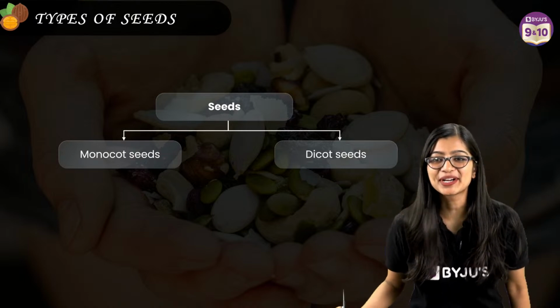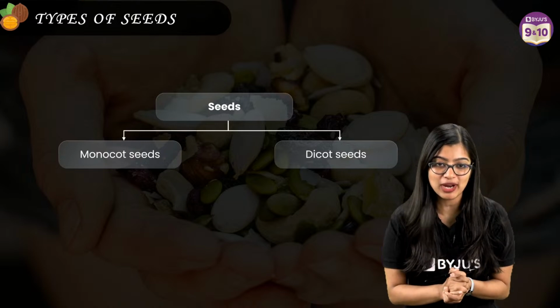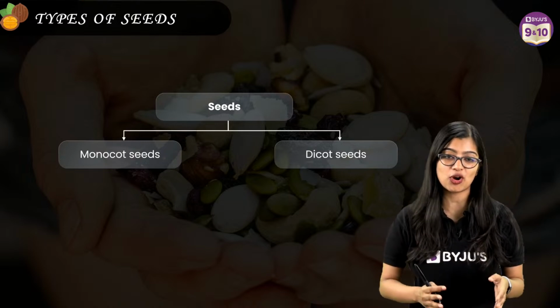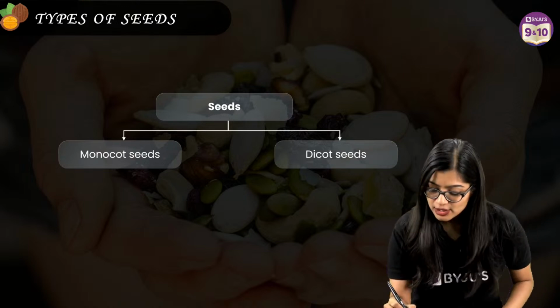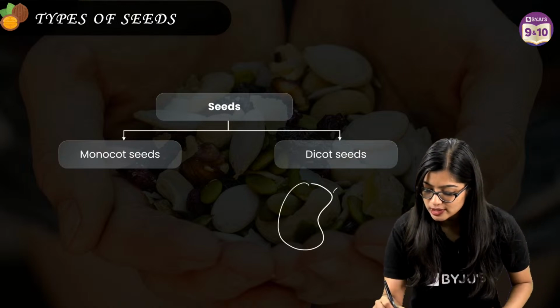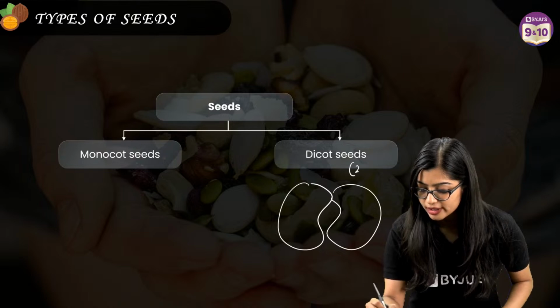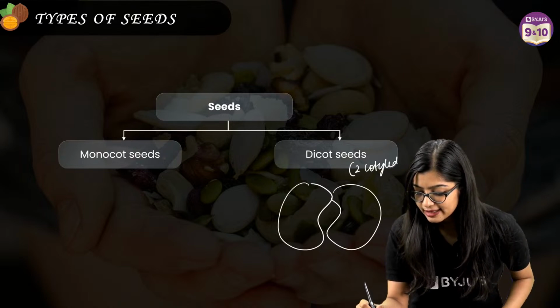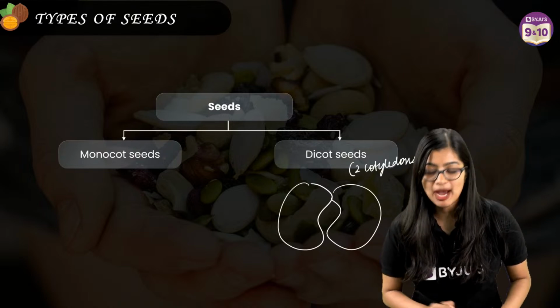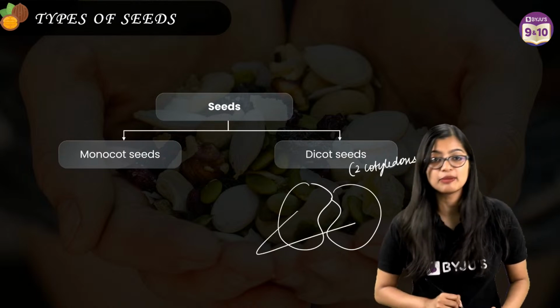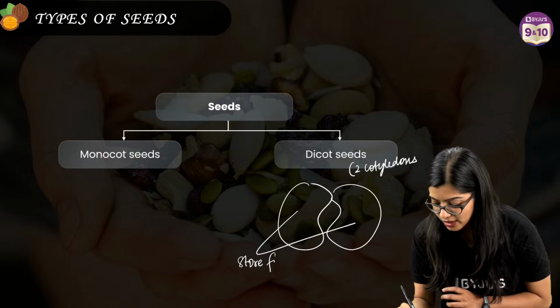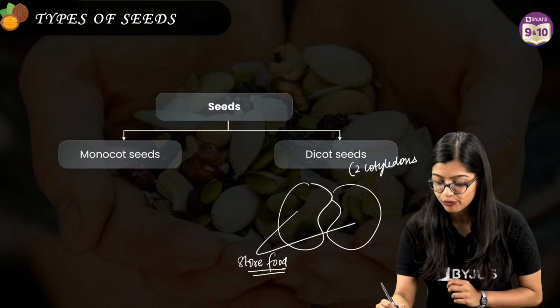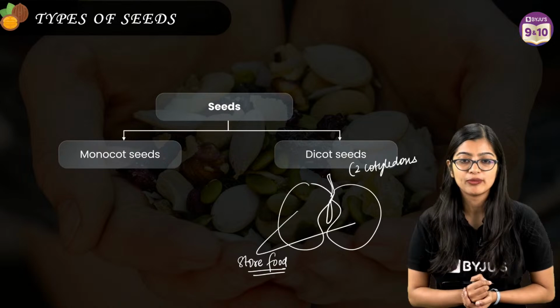Bye. Okay, everybody. So very quickly, a lot of you are asking me, ma'am, what is dicot seed and monocot seed? See, we've learned this in 7th grade, okay? So it's very simple, right? Dicot seeds are those seeds which have two cotyledons. Ma'am, what are cotyledons? They are nothing but those structures which store food for the growing embryo, right?